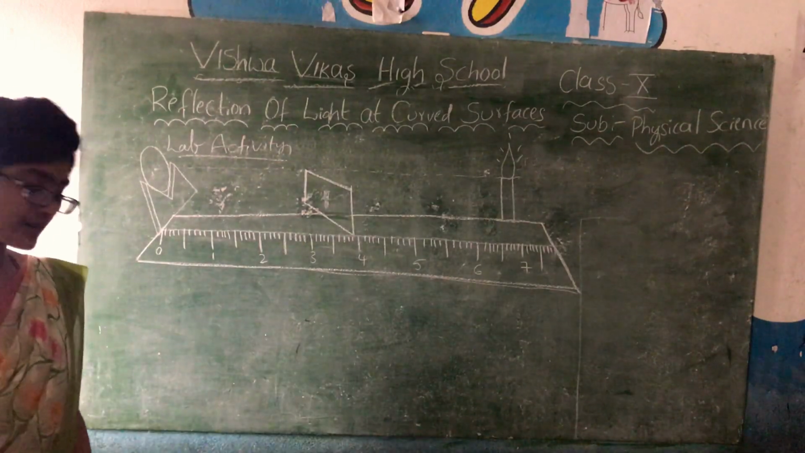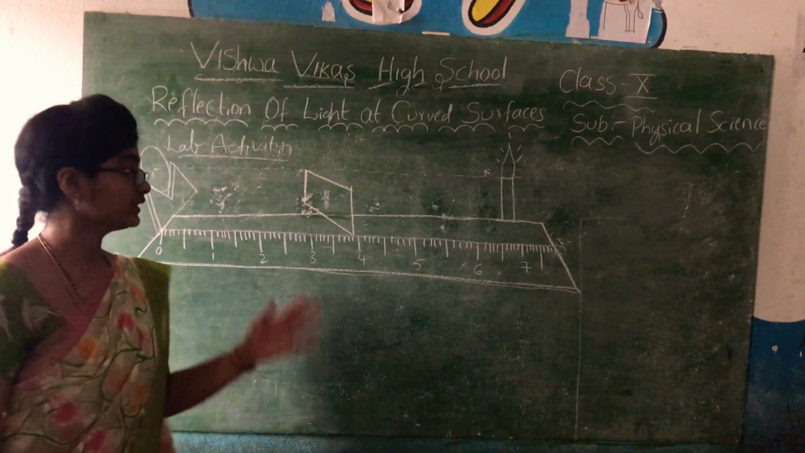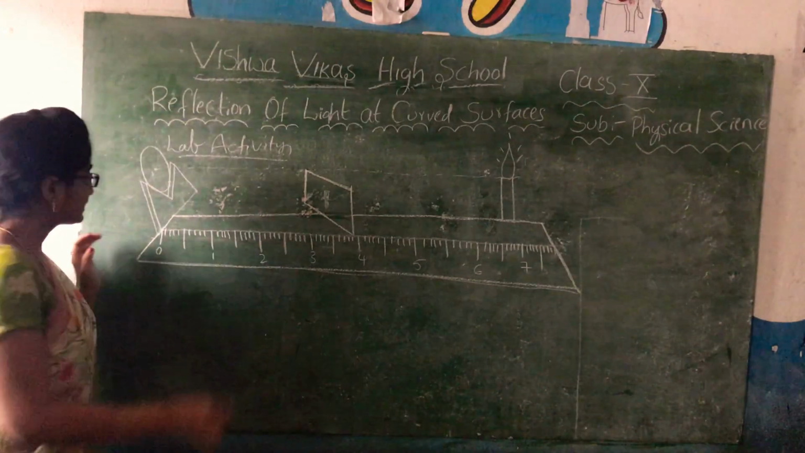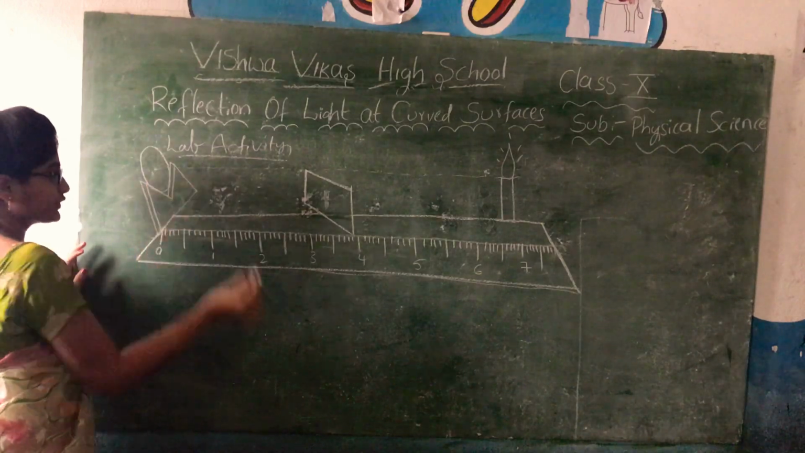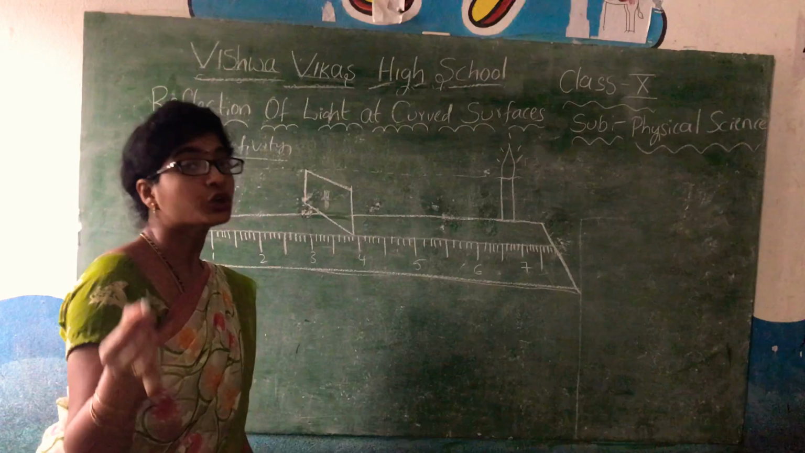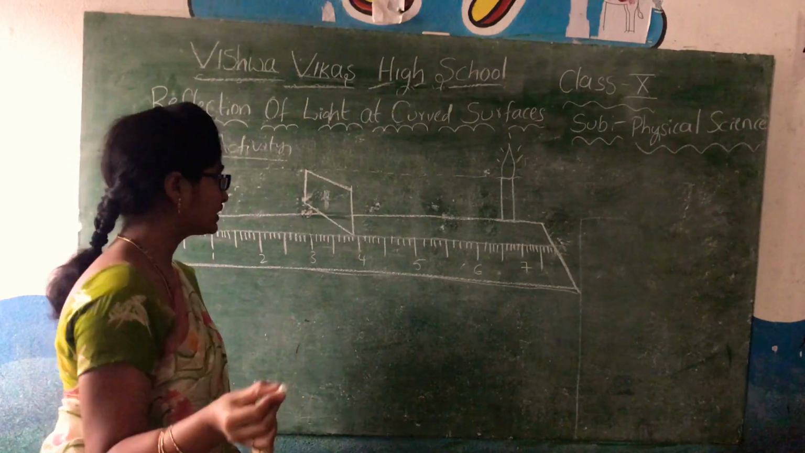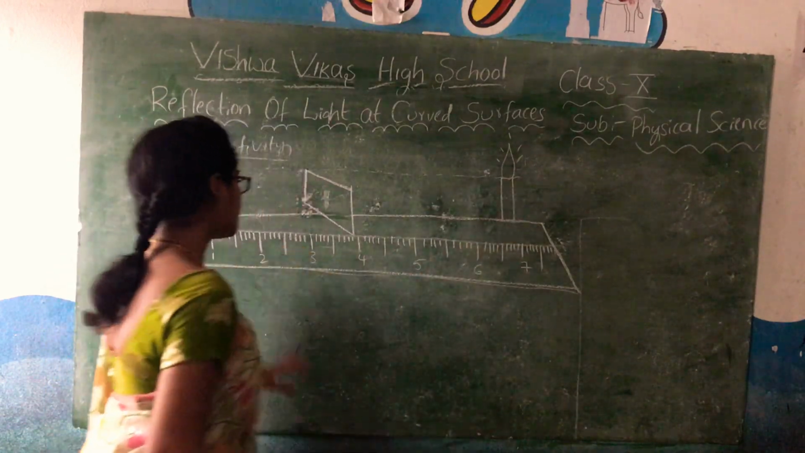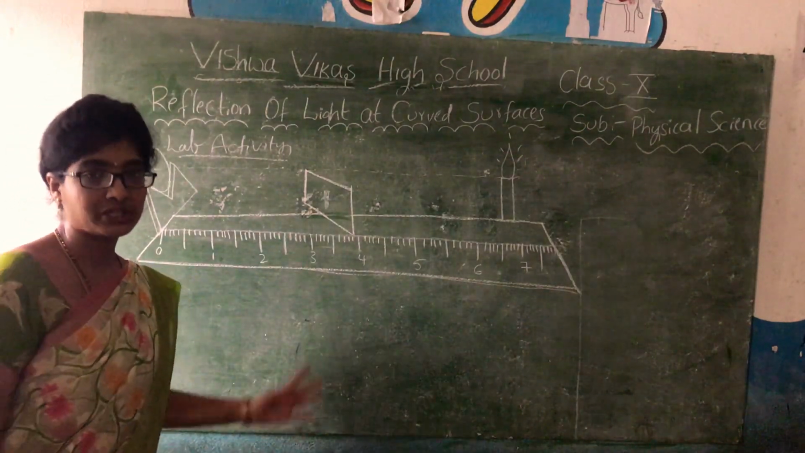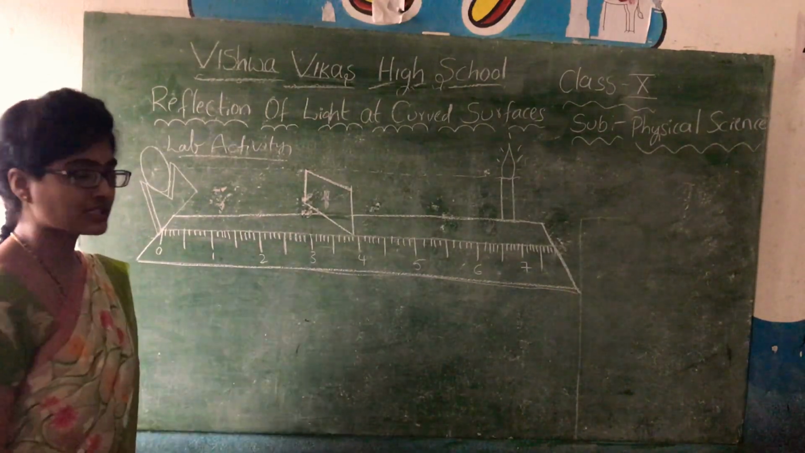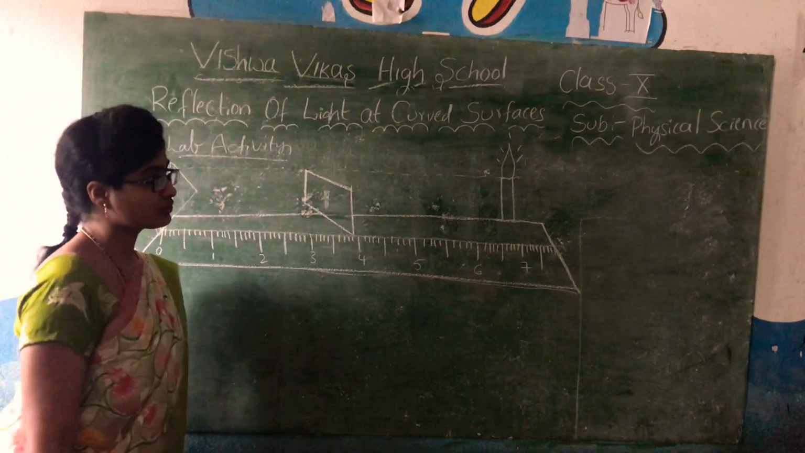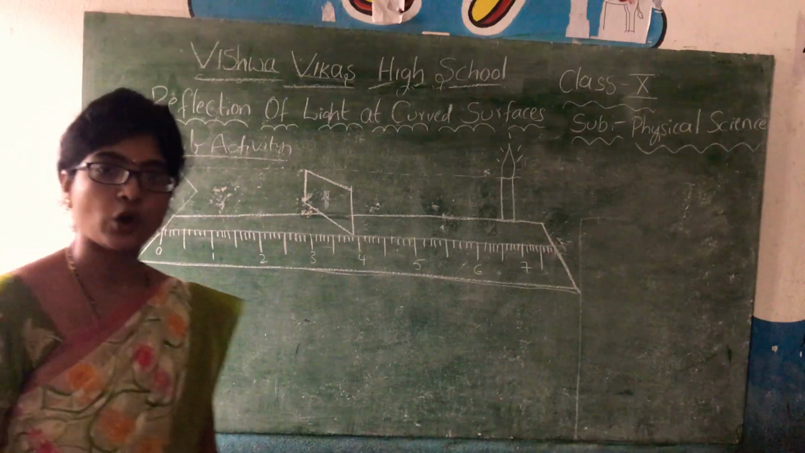This is how we will set up the material. This is the V stand. This is the concave mirror. This is the paper which we are using as a screen to project the images formed by the mirror. And this is the light source. And this is the measuring tape, or we can also take a meter scale, whatever is available for us. So this is the setup of the activity.